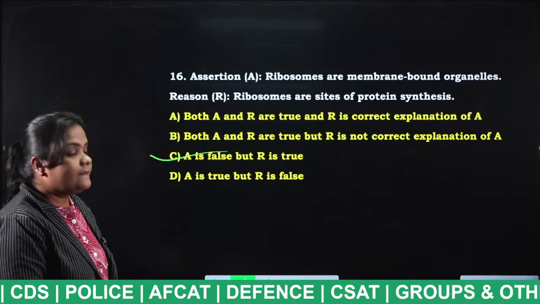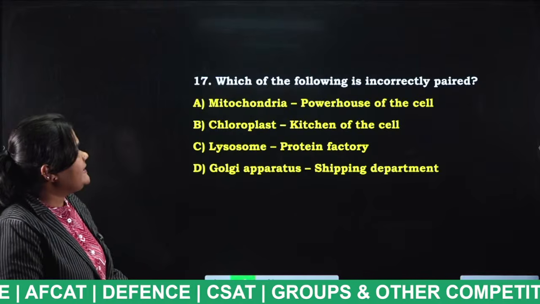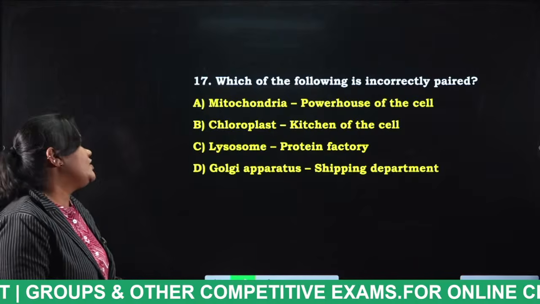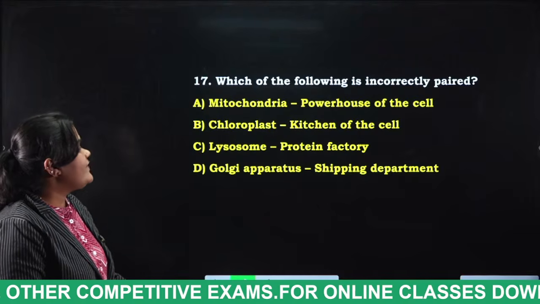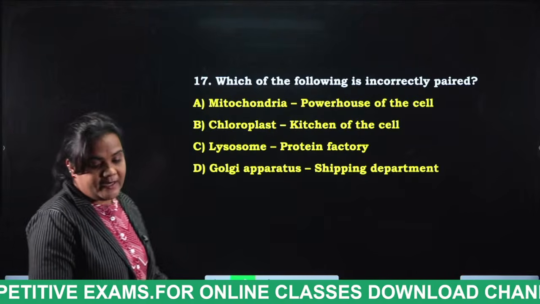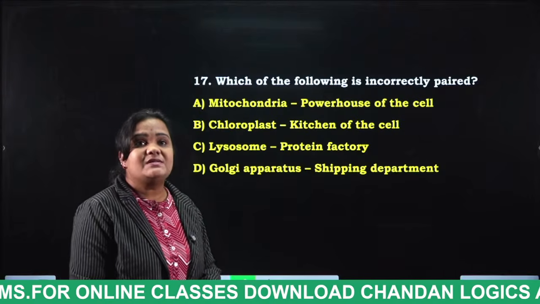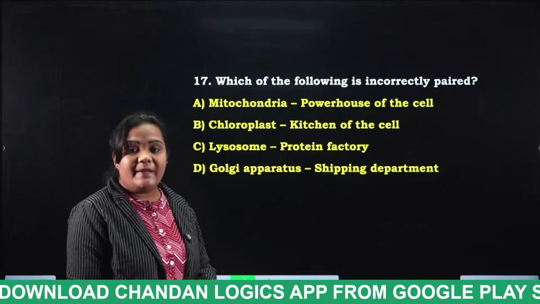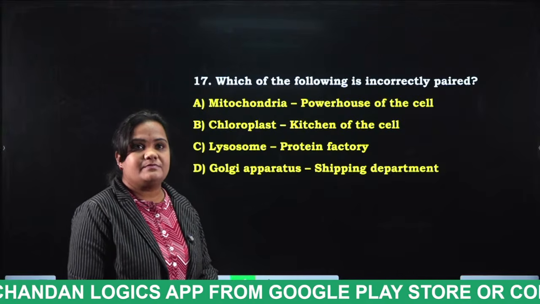Clear? Which of the following is incorrectly paired? Mitochondria, powerhouse of the cell; chloroplast, kitchen of the cell; lysosome, protein factory; Golgi apparatus, shipping department. In the given 4 options, one pair is incorrect. Identify that pair and mention your answer in the comment section.